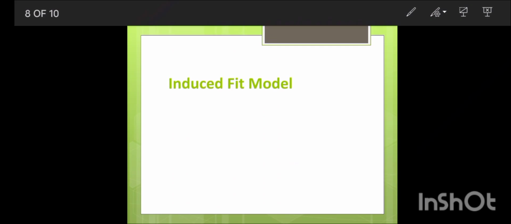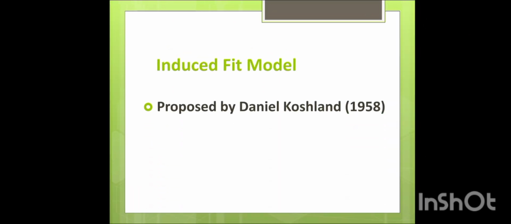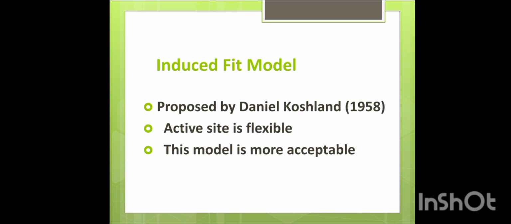Next is the induced fit model. This model was proposed by Daniel Koshland in 1958. According to this model, the active site is a flexible structure, so it can mold itself according to the substrate. As the active site can change its shape according to the incoming substrate, this model is more acceptable.